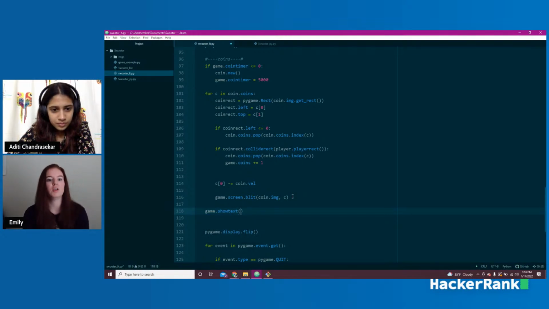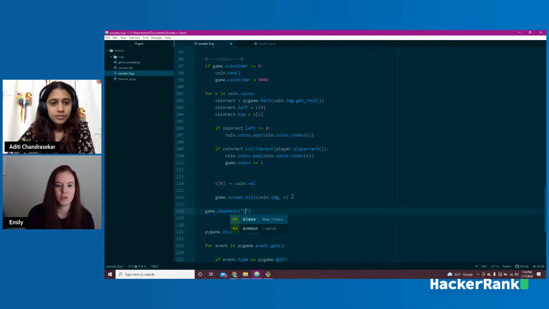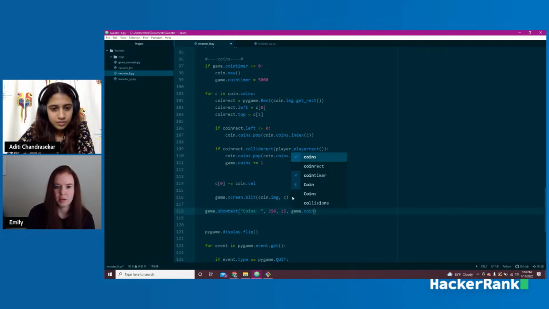And this is the function that we just created. So the first part is my message. I'm going to make my message "Coins: " with a space. And now my location, sorry, I want it to be at 350 and 15. So that's my X and Y. And now the variable that I want to put in is game.coins.